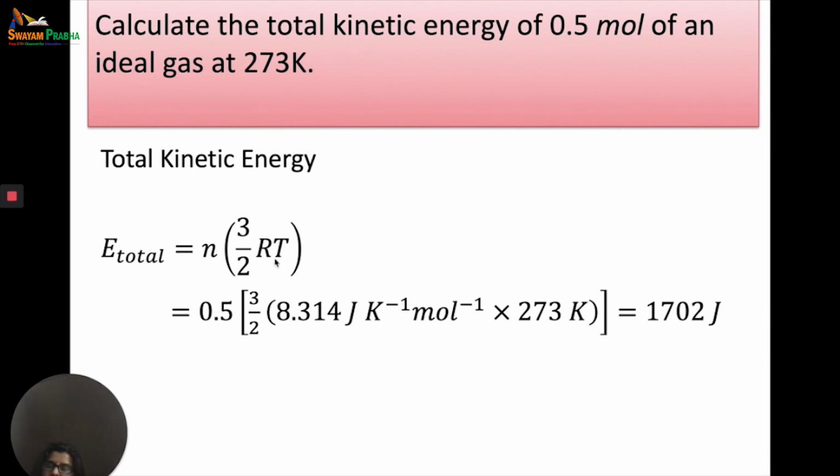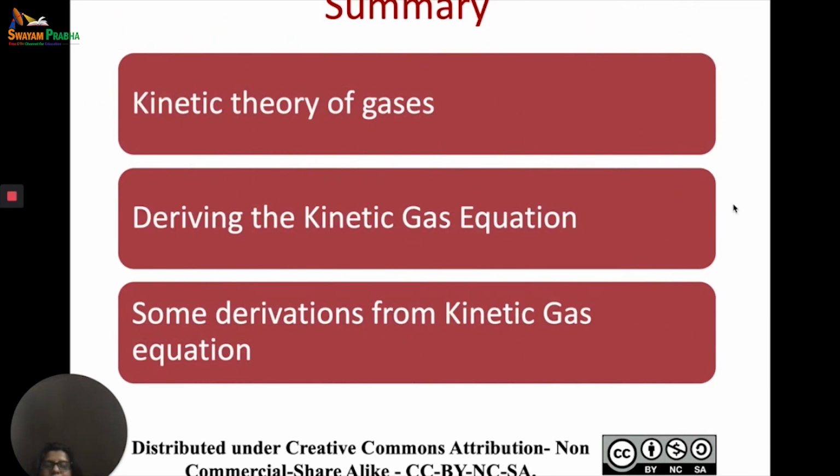3 by 2 RT for 1 mole. So if I multiply by the number of moles, I will get the total kinetic energy. So we're given 0.5 moles, 0.5 moles into 3 by 2 RT. 3 by 2 R is equal to 8.314 joules per Kelvin per mole into T, and we will get the total kinetic energy. Right? So let us recall what we have done in today's class.